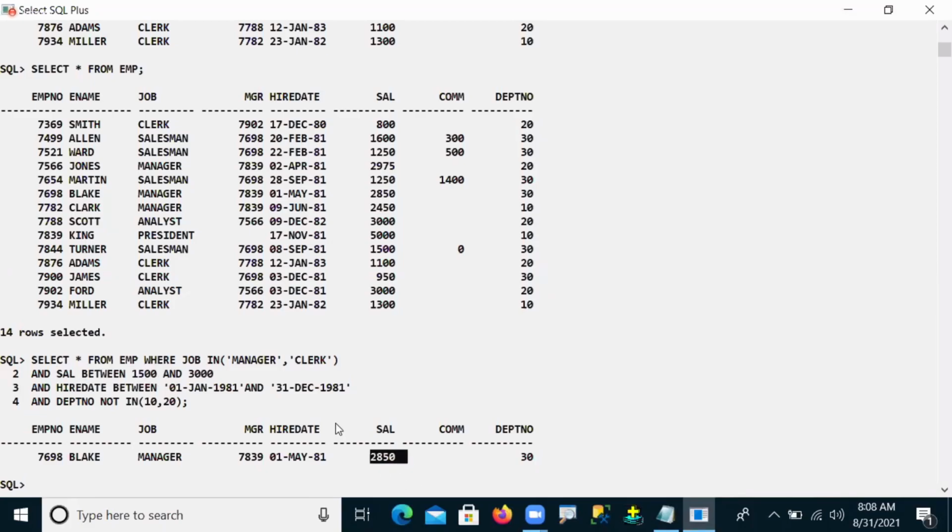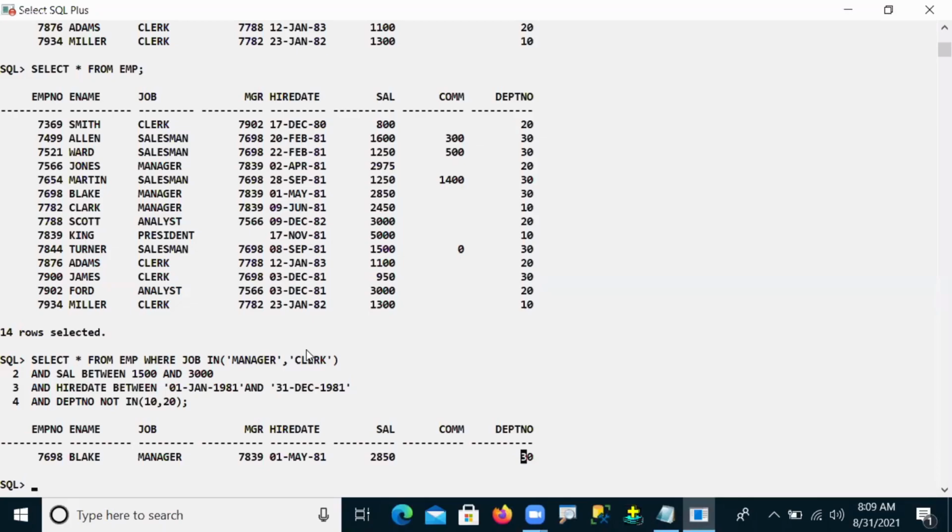Third condition: joined in 1981. He joined on 1st May 81, also true. The next: not working in department number 10 or 20. He is in department 30, also true. So all 4 conditions given with the AND operator are satisfied by this employee.